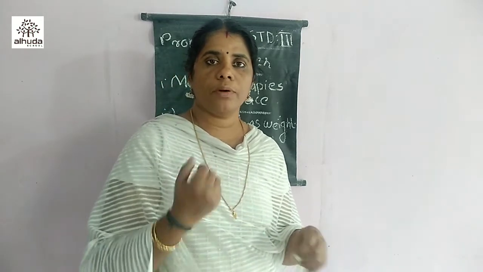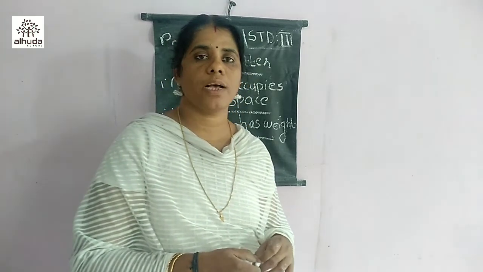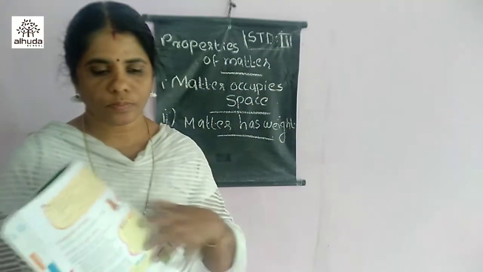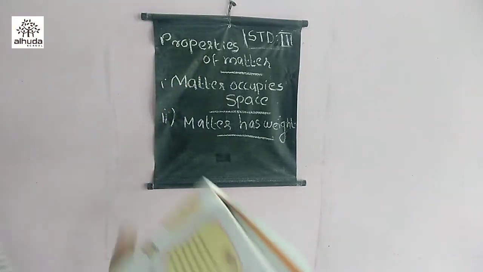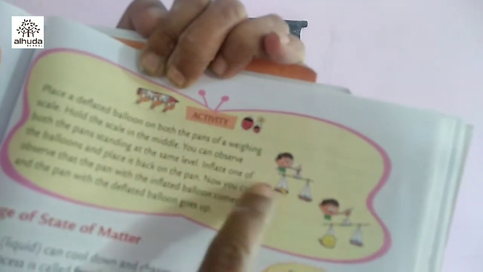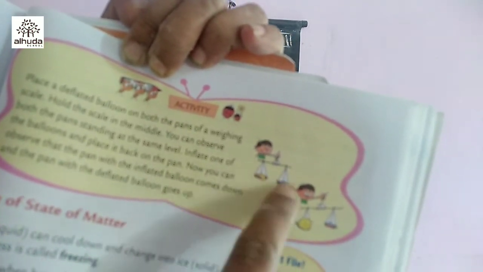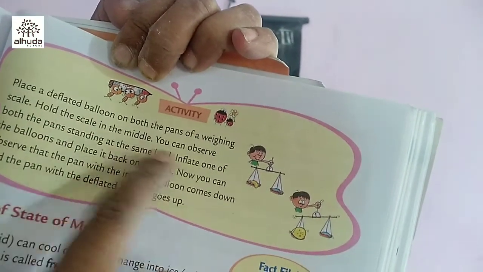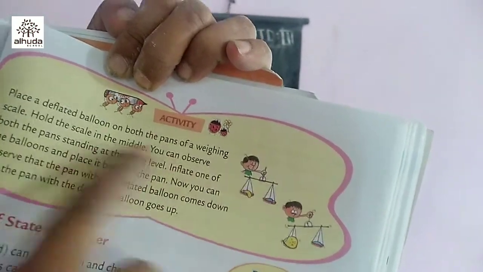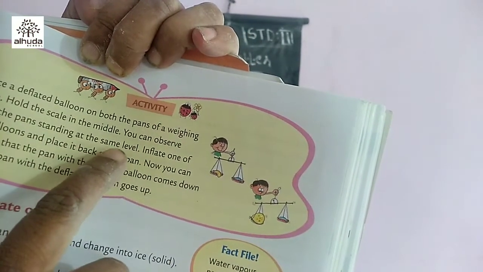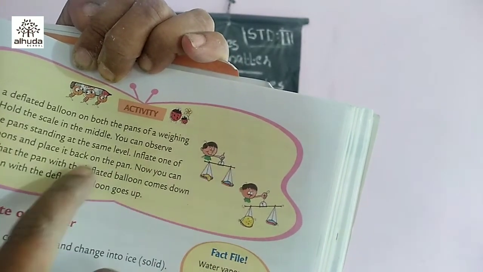And what about gases? Gases also have weight. This is one experiment we want to show. Look into it. Paste a deflated balloon on both the pans of the weighing scale. Both the pans carry deflated balloons, so no air inside them. And hold the scale in the middle, like this. You can observe both the pans standing at the same level. Look into this, they balance each other.